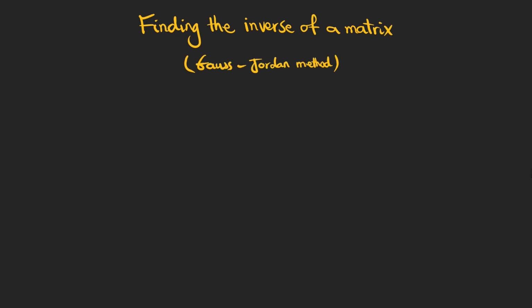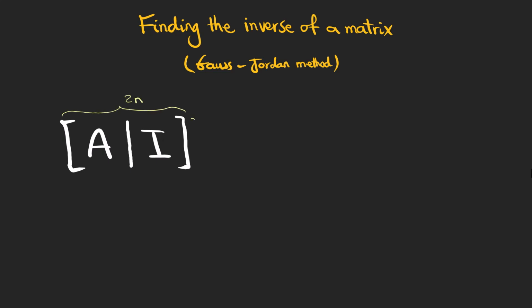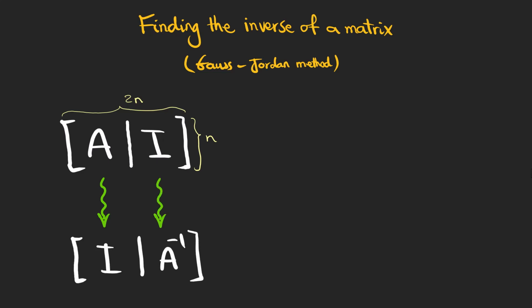One of the ways of finding the inverse of a matrix is the Gauss-Jordan method, in which we use elementary row operations to find the inverse of a matrix. The idea is to use an augmented version of our matrix by adding the elements of an identity matrix on the right, so our matrix becomes an n by 2n matrix. The idea is to manipulate the n rows of the augmented matrix to change the left side of the matrix to an identity matrix, and amazingly the inverse of the matrix appears on the right.